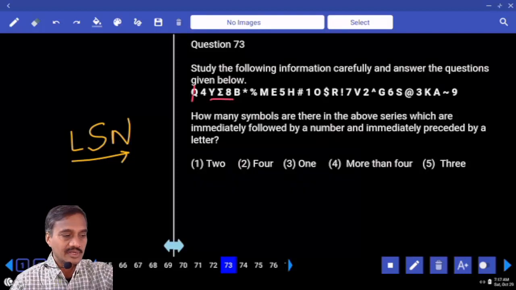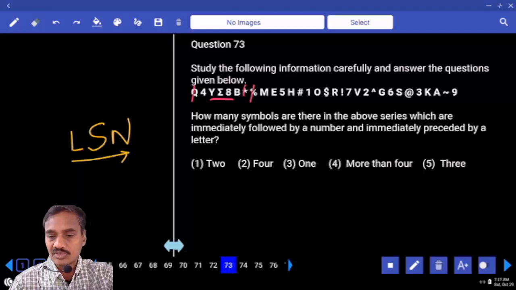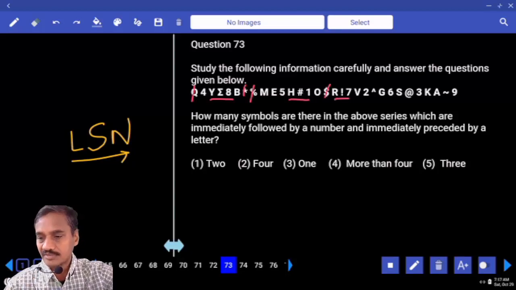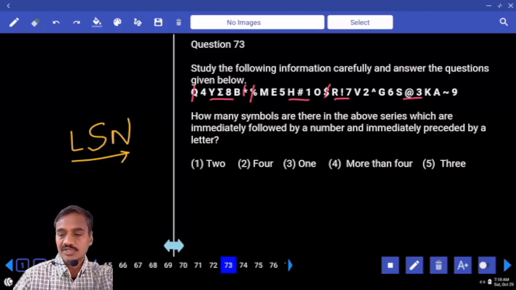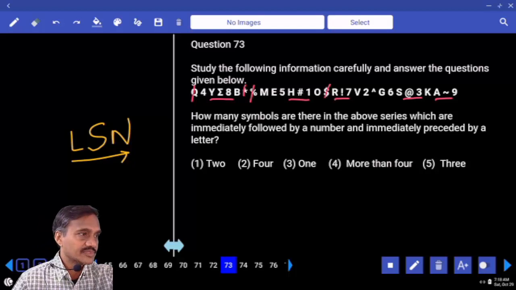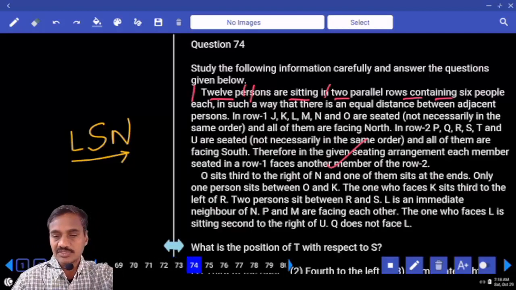Letter, symbol and a number. Next one, letter, symbol, letter, symbol, letter, symbol. These two symbols are ruled out. Letter, symbol and a number, and letter, symbol but not number, and letter, symbol and a number. And next one, letter, symbol and a number. This is one more. And how many are there all together? And letter, symbol and a number. There is one more. And how many are there? More than 4. That is choice for question number 73.